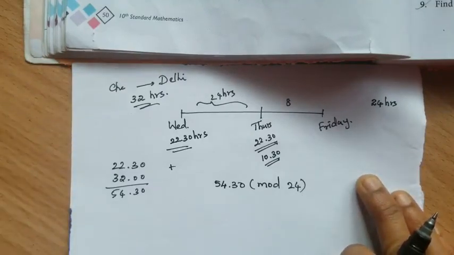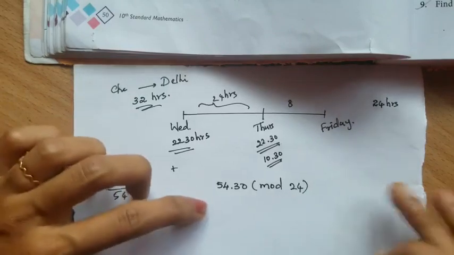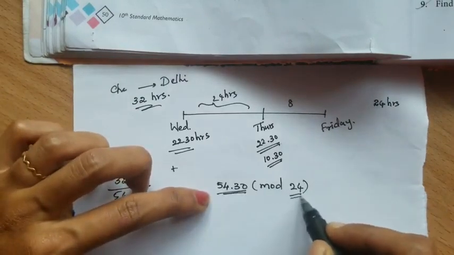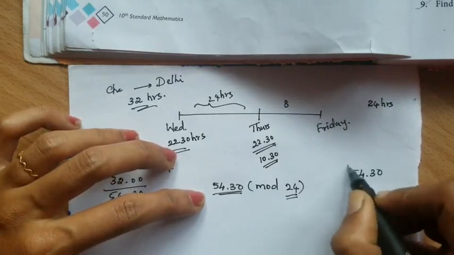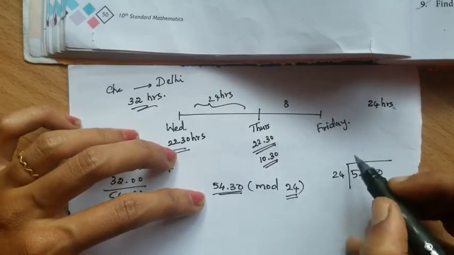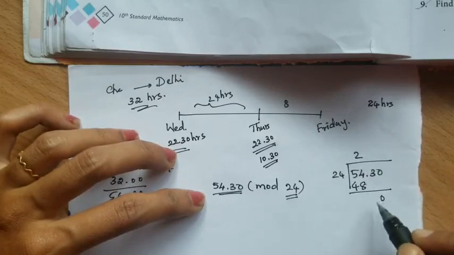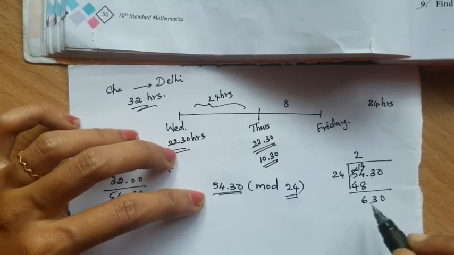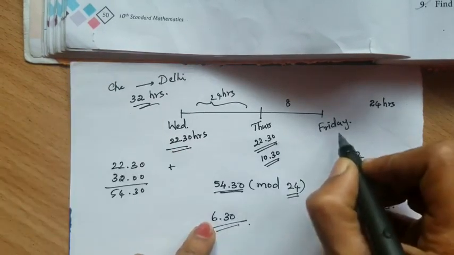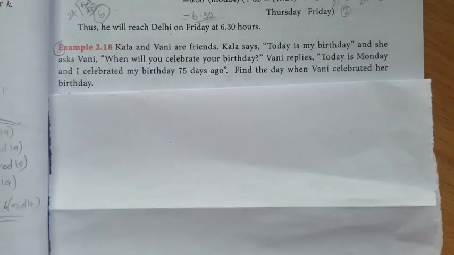Hours-wise calculation, so mod 24. Now divide this by 24. 54.30 divided by 24, how many times? 2 24s are 48. Now subtract. He will reach Delhi on Friday at 6:30 hours.